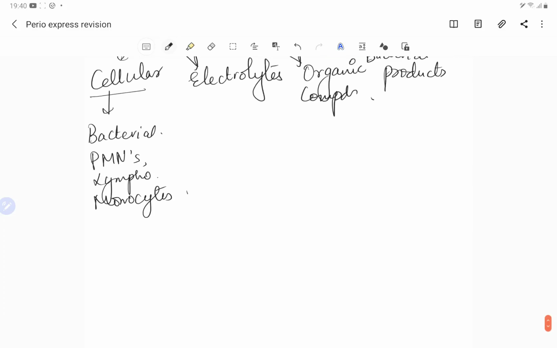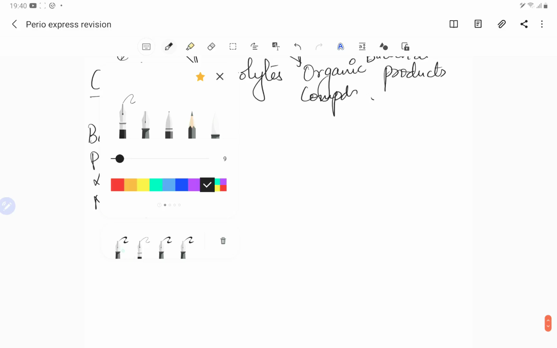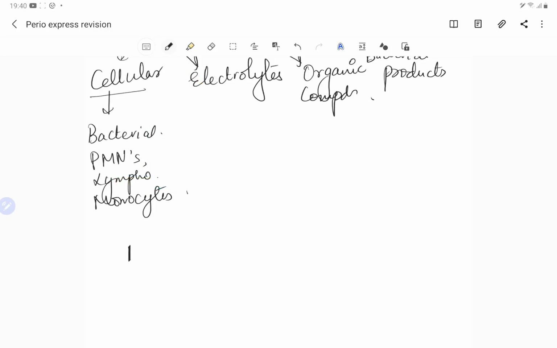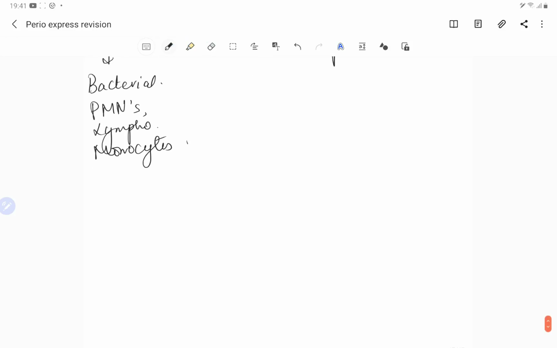The important thing which we have to remember here is the T to B lymphocyte ratio. So let's go a little bit down. The ratio of T to B lymphocytes.